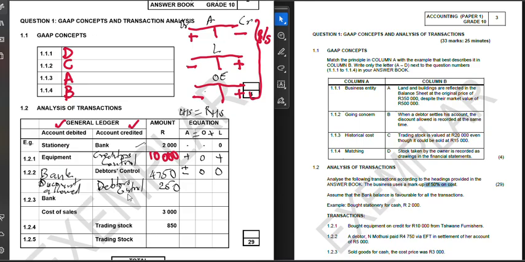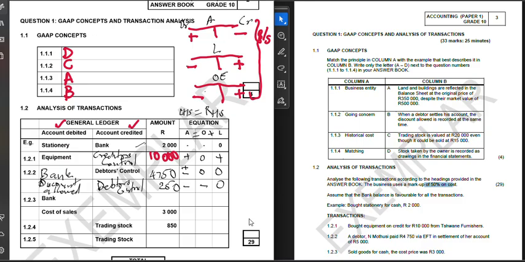Now, that amount that we allowed as discount, ladies and gentlemen, is going to be recorded as such as well. So we are going to have our debtors, which is going to be a minus, and then owner's equity. Now a discount allowed is going to affect the business negatively, so it's a form of an expense. So put it under owner's equity as a minus. Then we have it. So right hand side is equal to left hand side. Minus 250 is equal to minus 250. So we've got that. We are done with that. We are settled. We go to 1.2.3.